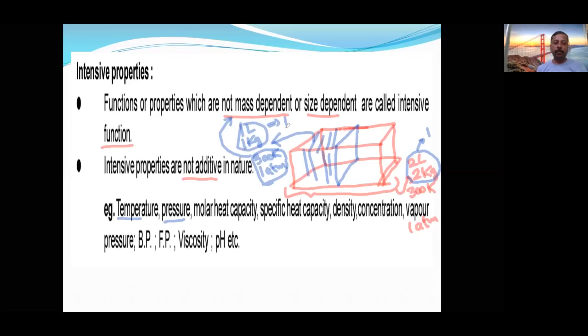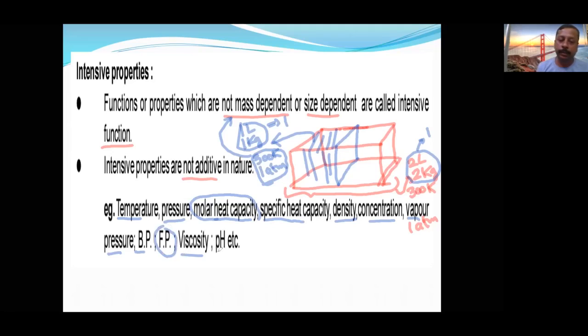So examples are temperature and pressure. There we took heat capacity; here it is molar heat capacity, specific heat capacity, density, concentration, vapor pressure. Boiling point: boiling point of 10 grams is also the same, boiling point of 15 grams is also the same. In the same way, freezing point of 100 kilos is also the same, freezing point of 1 kg is also the same.